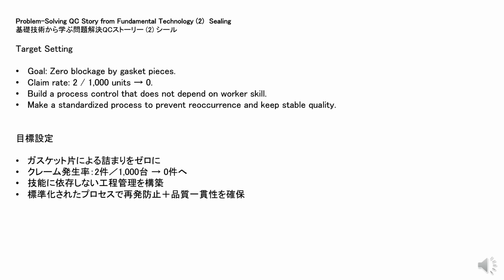Now, let's set our target. Our goal is 0 blockages caused by gasket pieces. We want to reduce the claim rate from 2 per 1,000 units to 0. We will build process control that does not depend on worker skill. We will standardize the gasket application process to prevent reoccurrence and keep stable quality.